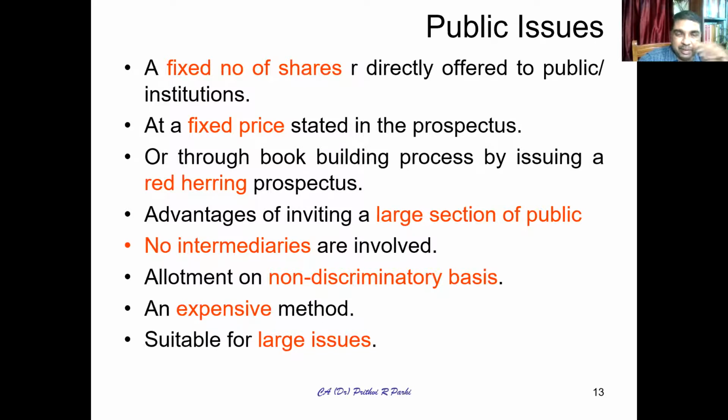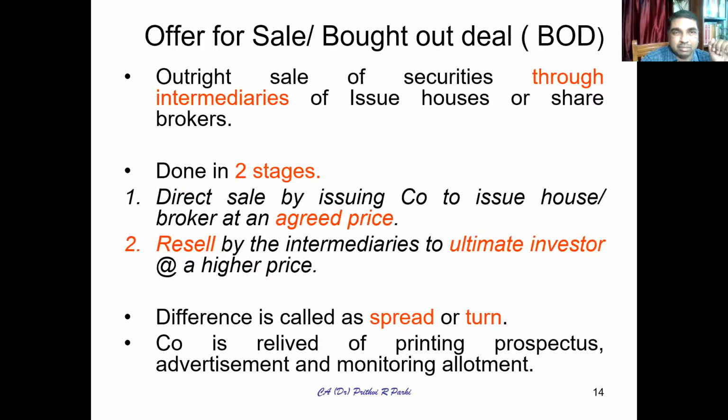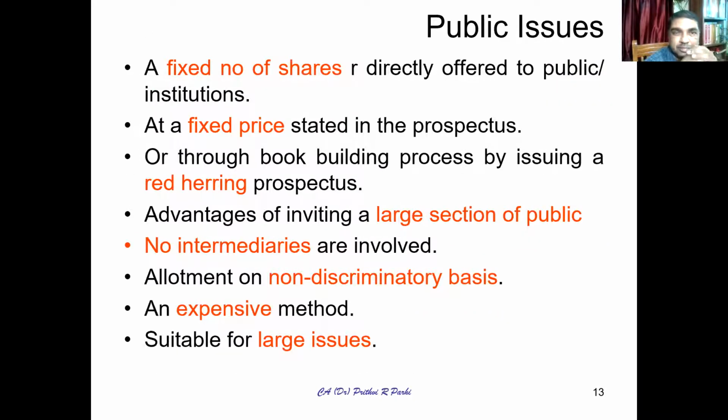And in the primary market, broadly, shares are issued to the public. So the public issue is the main function, which is, of course, a part of the distribution function. We need to understand at this stage what this public issue is. When you say public issue, it means a fixed number of shares are directly offered to the public or some institutions.